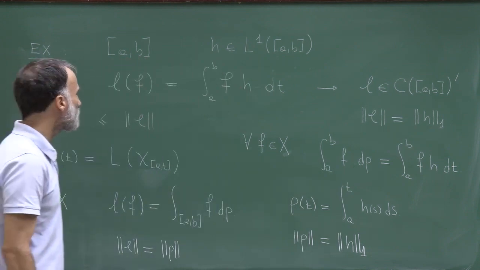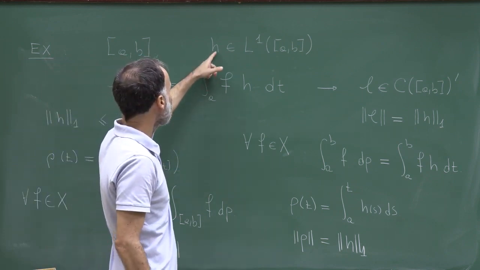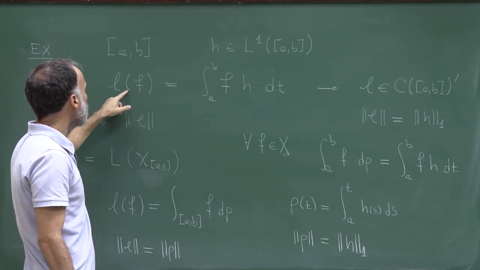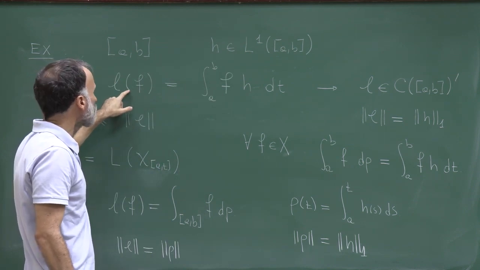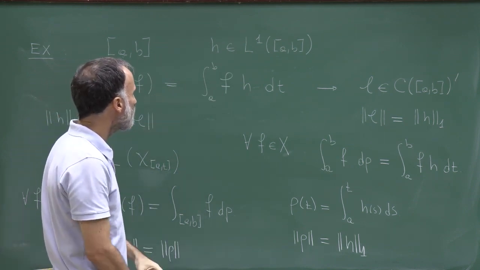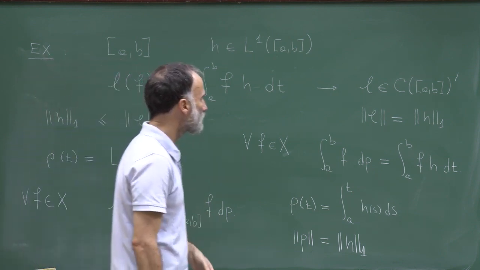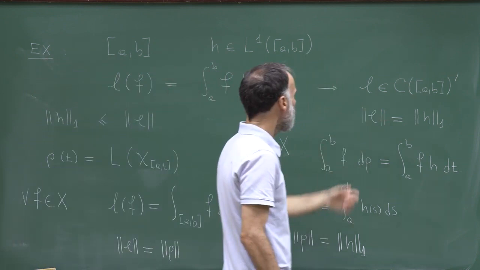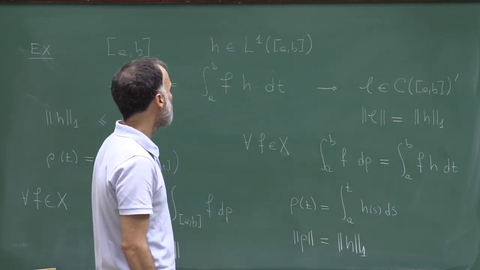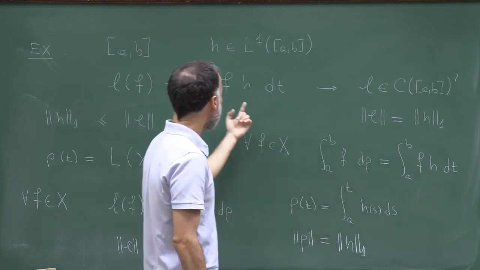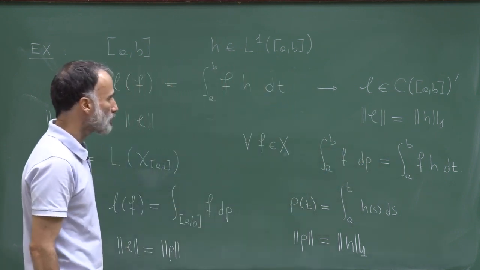So what we just showed is that if you have a function h which is in L1 and you define a functional on the space of continuous functions through this identity, this functional is linear, it's bounded, and therefore it belongs to the dual, and the norm in the dual is given by the L1 norm of this function h.